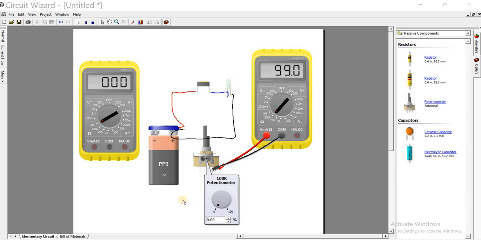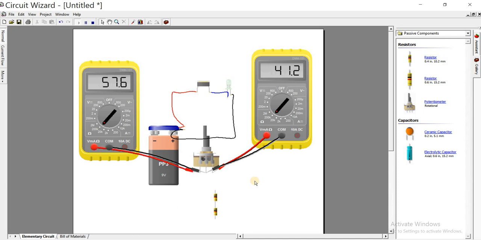Okay, let me show you something. This resistor is measuring from here to here, and this voltmeter also is measuring from this point to this point. I want you to notice something. When one side is increasing, the other side will be decreasing. So this one is 0, from here to here is now 0, and from here to here is now what?